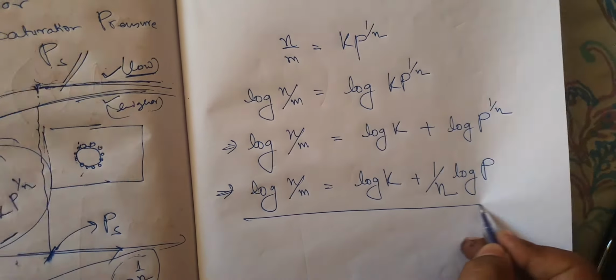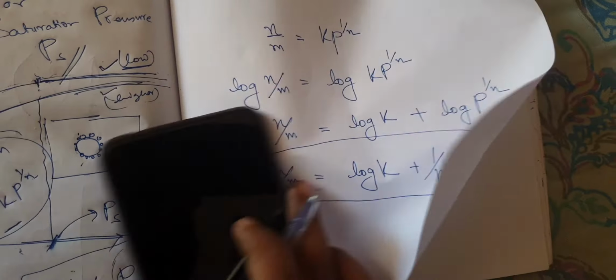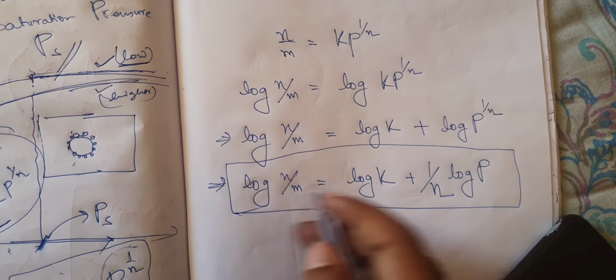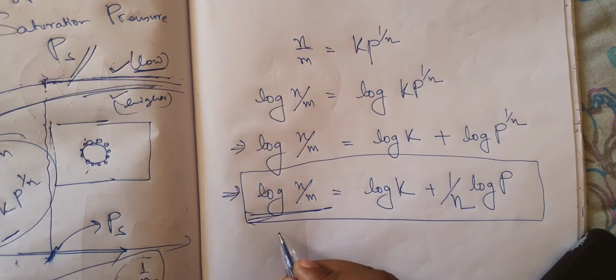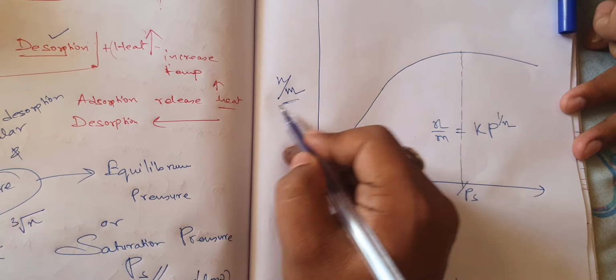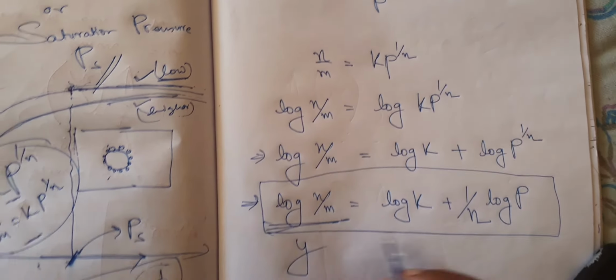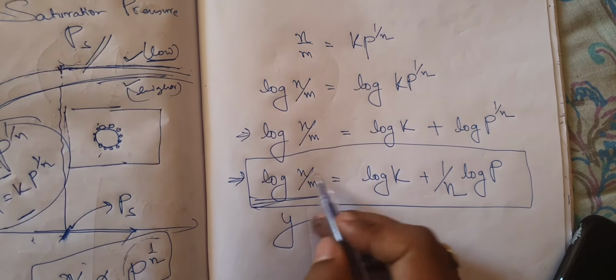Now if you look at this equation, what does it look like? If this is y, because x by m was plotted on the y-axis, now I consider this entire thing to be y. I will make a new graph where I will not plot the values of x by m.